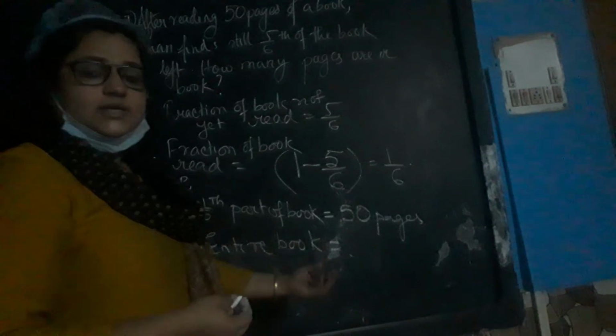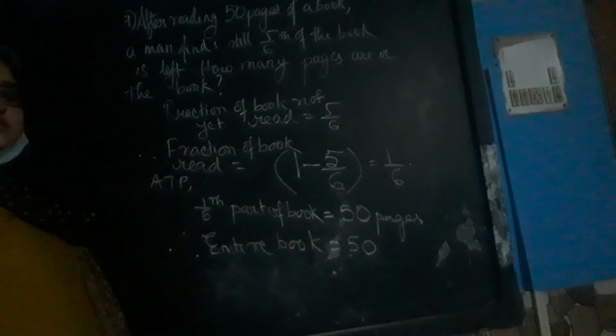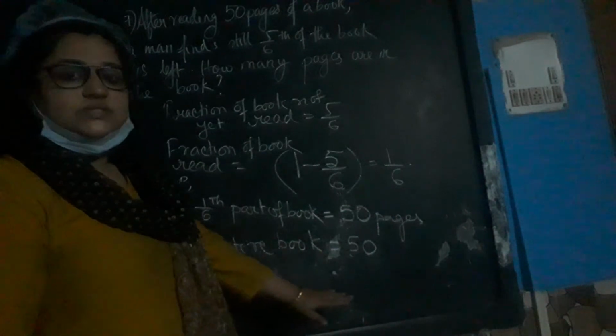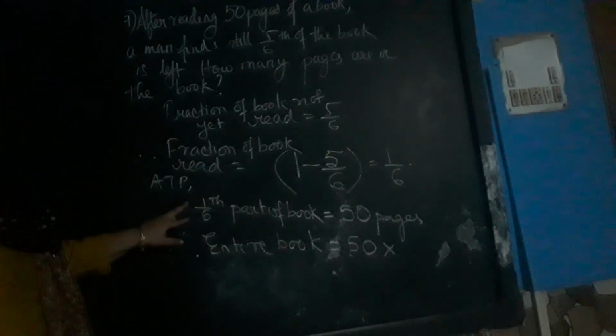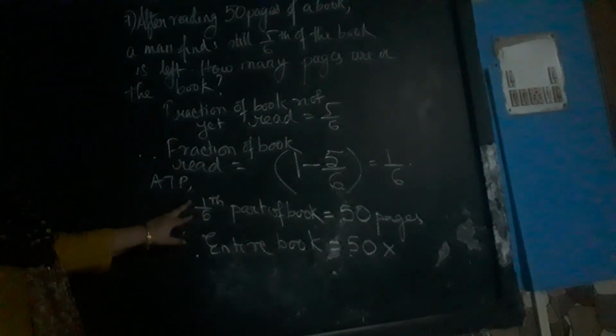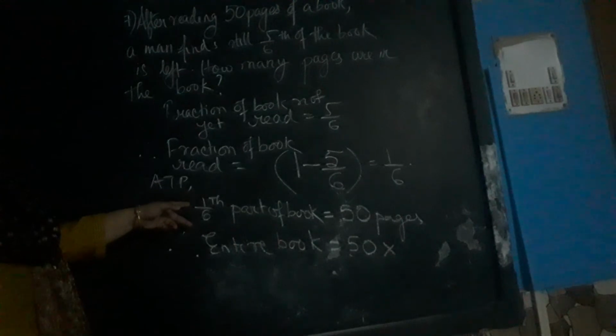So whenever the required quantity that you are going to find is more, what you will do? The given number of pages, that is 50, you will multiply it with, instead of 1/6, 6 by 1.